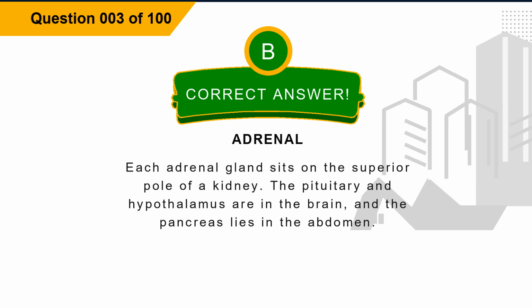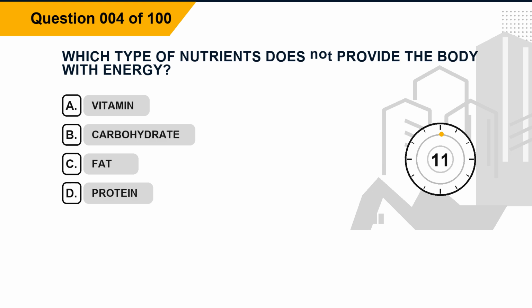The correct answer is option B, adrenal. Explanation. Each adrenal gland sits on the superior pole of a kidney. The pituitary and hypothalamus are in the brain, and the pancreas lies in the abdomen. Question 4. Which type of nutrients does not provide the body with energy? Option A, vitamin. Option B, carbohydrate. Option C, fat. Option D, protein.